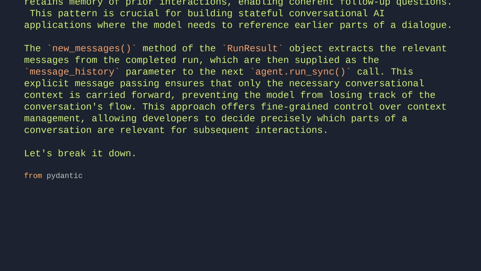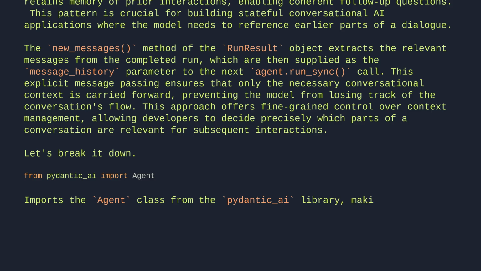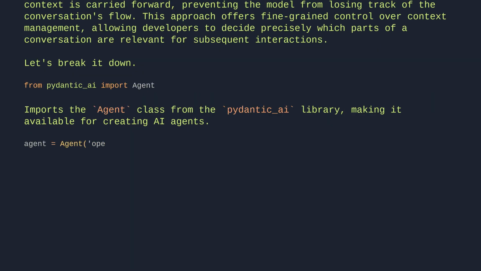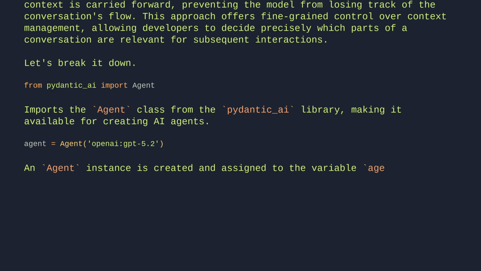From pydantic_ai import Agent. Imports the Agent class from the Pydantic AI library, making it available for creating AI agents. agent = Agent('openai:gpt-5.2'). An agent instance is created and assigned to the variable agent, configured to use the OpenAI GPT-5.2 model.